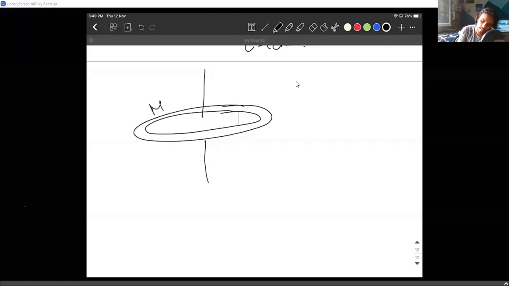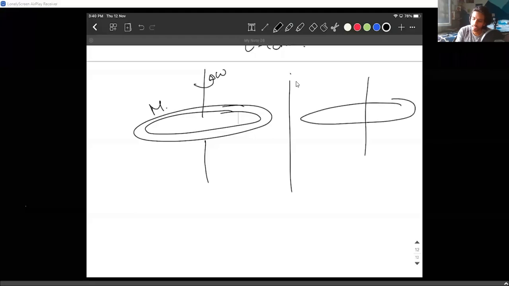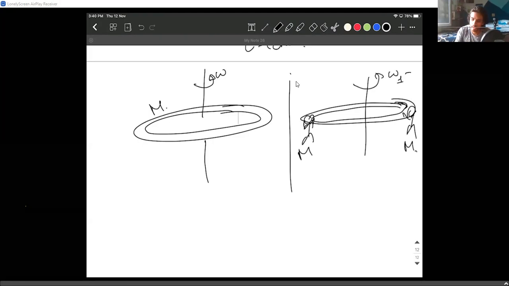This is a ring of mass m already rotating with an angular velocity omega. Now the question is, when two persons of mass m suddenly start hanging onto the ring, what is the new angular velocity? Let us call it omega 1. How much is omega 1? The mass and radius are given, m and r. What is the new angular velocity?